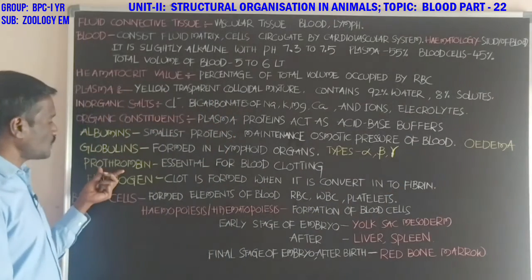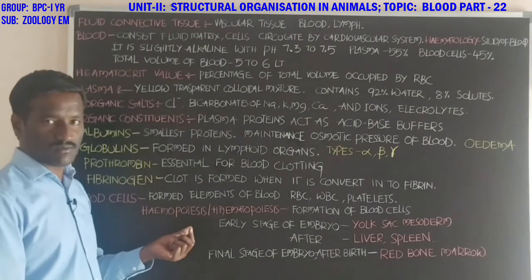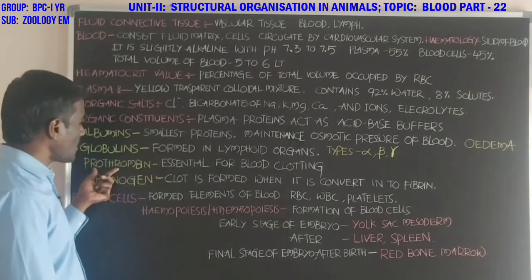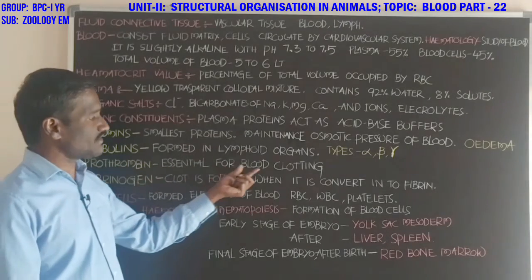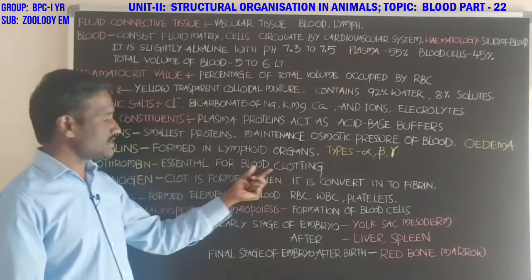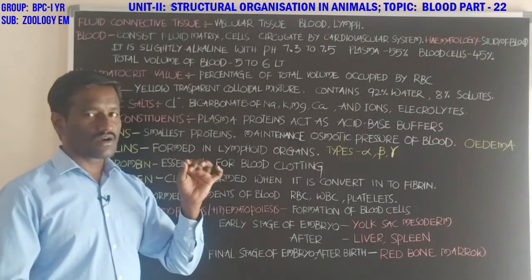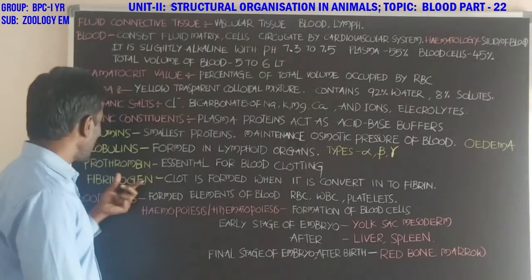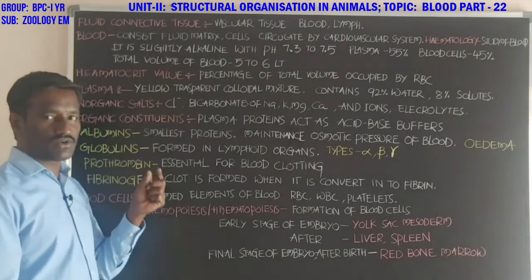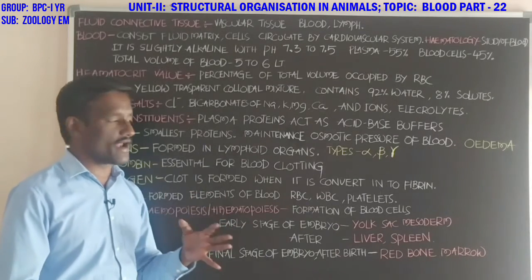Next student, prothrombin and fibrinogen. These are the blood clotting proteins. Prothrombin is essential for clotting of the blood. Next, fibrinogen is also essential for the clotting of the blood.